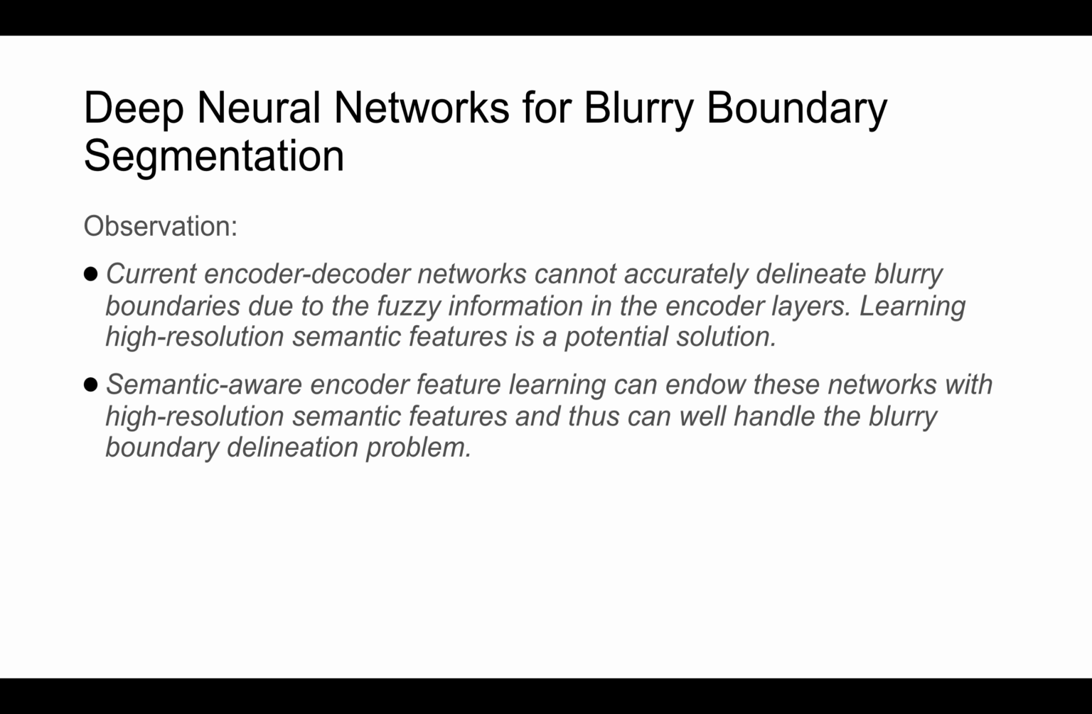Deep neural networks have largely improved segmentation performance. However, the encoder-decoder based networks cannot accurately delineate blurry boundaries. After analysis, we think it is because of the lack of fine information in the encoder layers. We propose that learning high-resolution semantic features is a potential solution. Specifically, semantic-aware encoder feature learning can endow these networks with high-resolution semantic features, and thus can well handle the blurry boundary delineation problem.